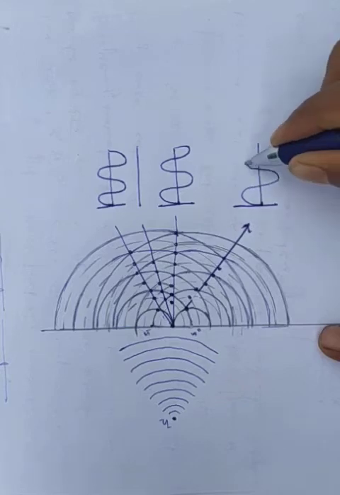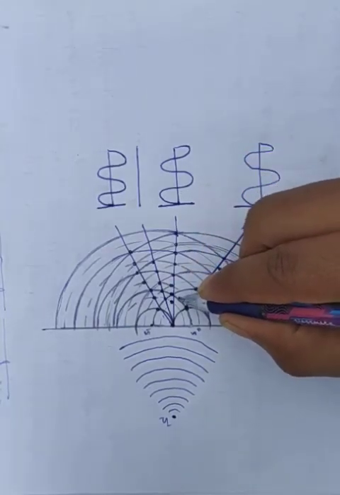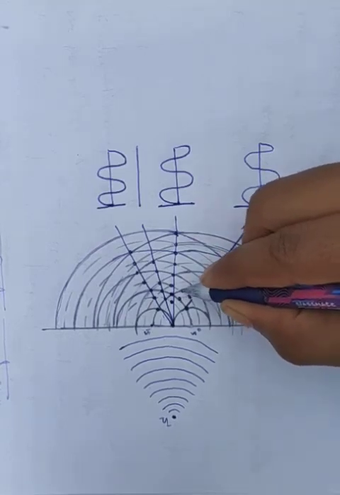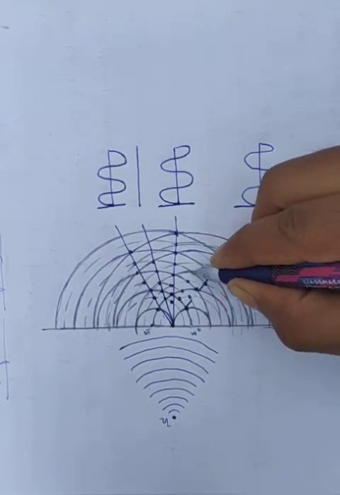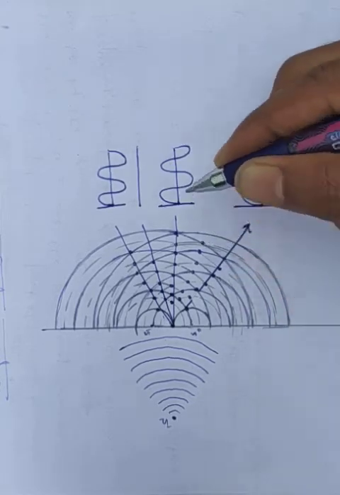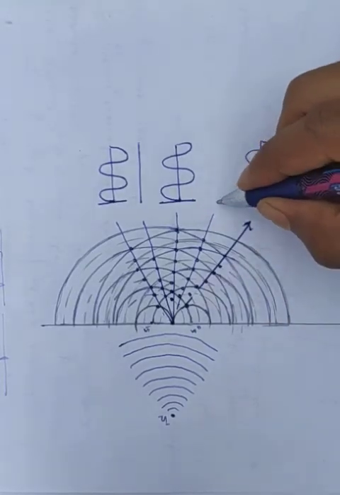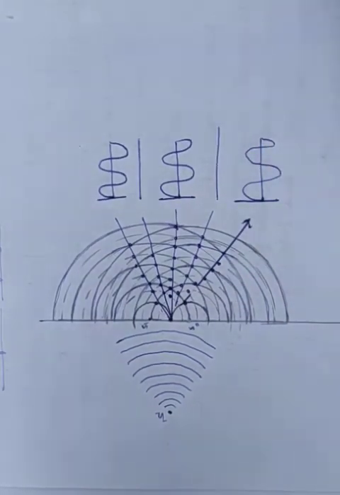So maximum amplitude. But observe carefully here. Here it is the point of crust and trough. Crust and trough, crust and trough. So it gives what? Destructive interference. So minimum amplitude.